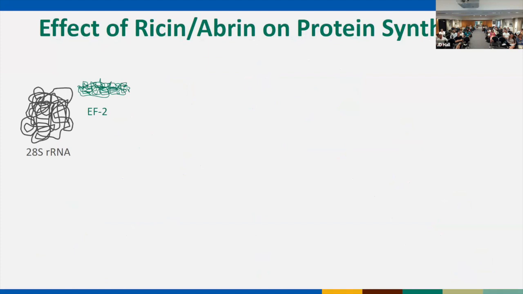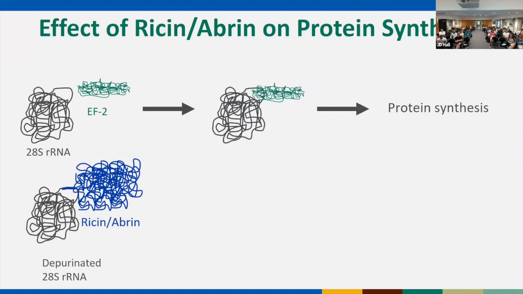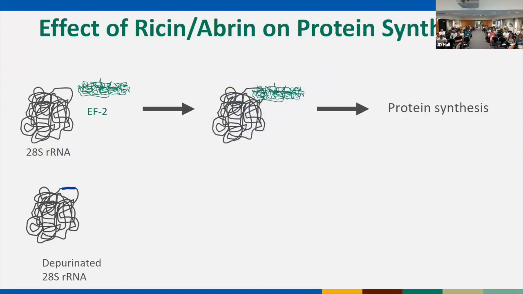In order to make proteins, there is elongation factor 2 that binds on that GA portion that I just showed of 28S ribosomal RNA. EF2 binds. This is great. This is what produces protein synthesis, and this is what keeps us alive. Okay. But now if we take ricin or abrin, the ricin or abrin will go in and it will depurinate our 28S ribosomal RNA. It'll clip off that adenine. Now EF2 cannot bind to 28S ribosomal RNA. Very minor change, very big consequences.